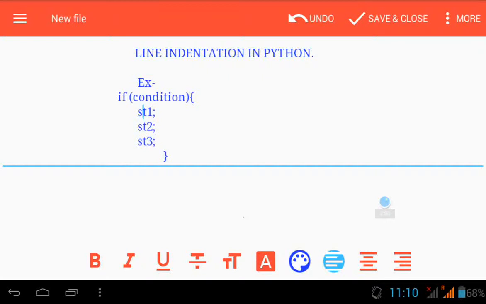These are the spaces left, so the spaces left right before this line are its indents. Right after a condition, right after the colon, if you put the same number of spaces in the next statements, then Python will assume that all those statements belong to a common block.